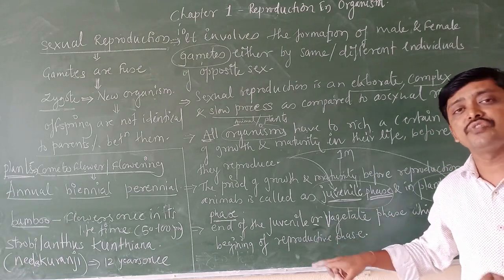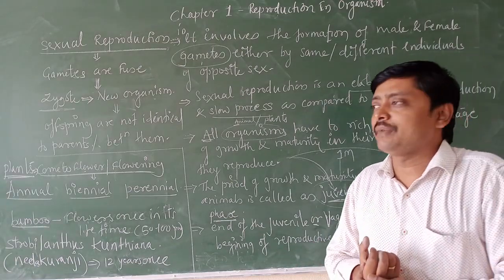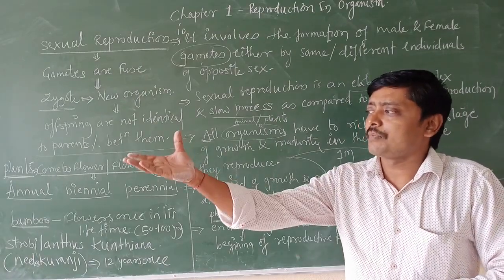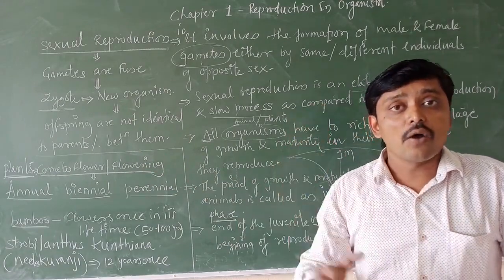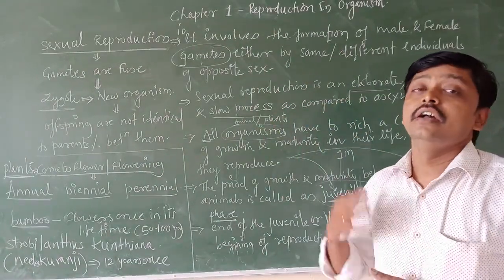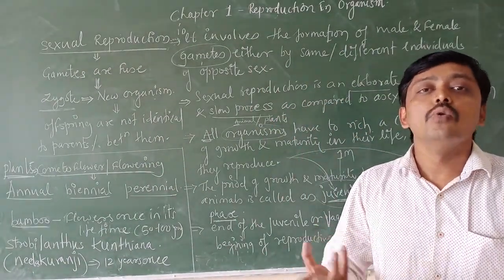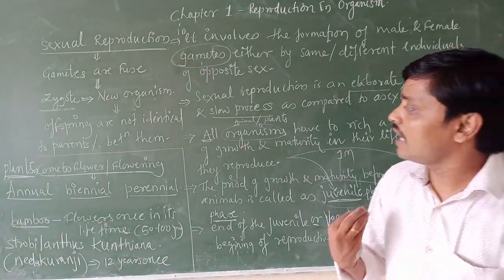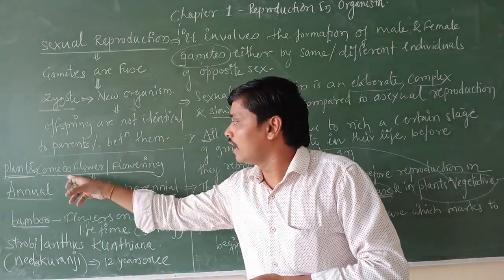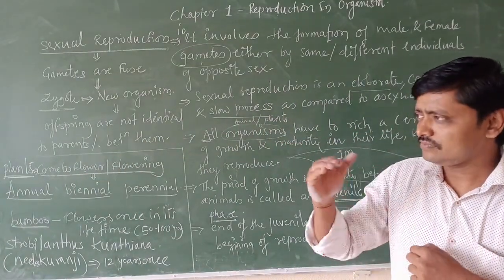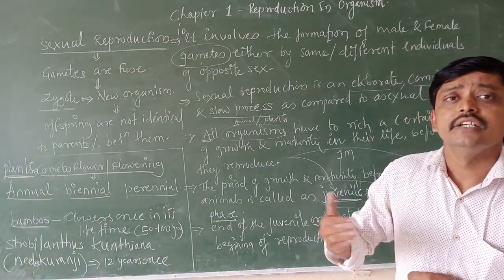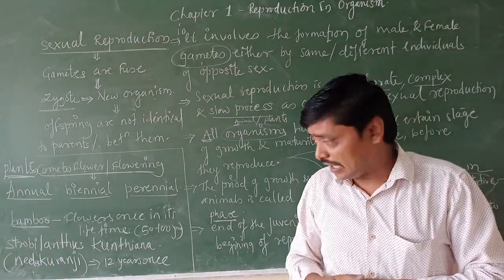So reproductive phase ಯಾವಾಗ ಸ್ಟಾರ್ಟ್ ಆಗೈತಿ ಅಂತ ನಾವು ಯಾವಾಗ ಅಂತೀವಿ? ಯಾವಾಗ ಹೈಯರ್ ಪ್ಲಾಂಟ್ಸ್ ನಾಗ ಹೂ ಕೊಡಕ್ಕಿರ್ತಾವ, when they are going to start flowering or they come to flower, that is the significance of the beginning of reproduction.